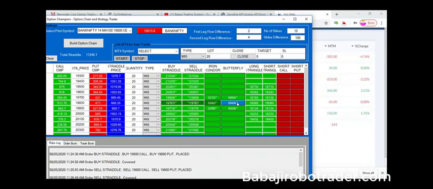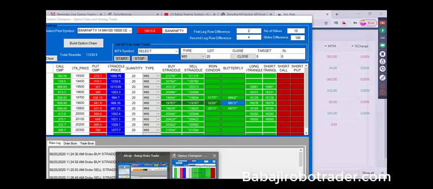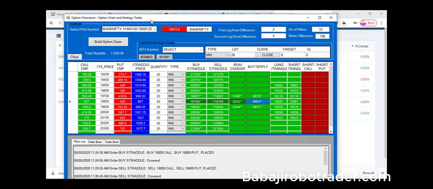I'm just pressing the button, so all strikes are closed instantaneously. It is very easy, because when you are an option trader, you have to build these strategies very fast, right? That is not possible with the normal method. So we have built this one for the trader's perspective. So these are very fast and accurate.